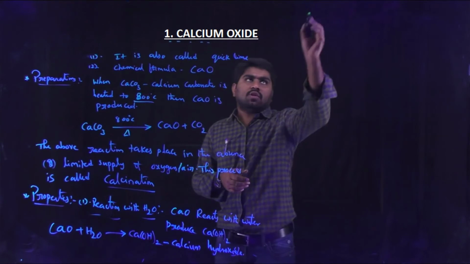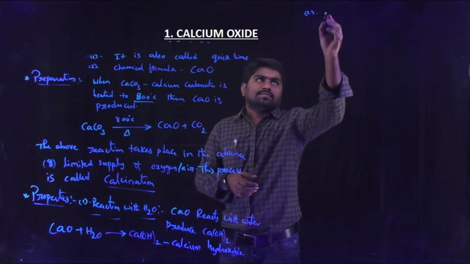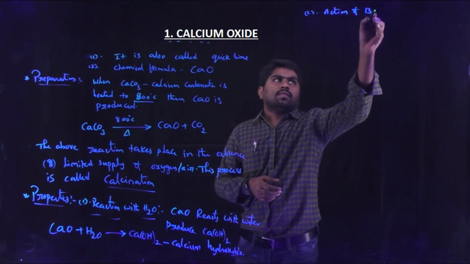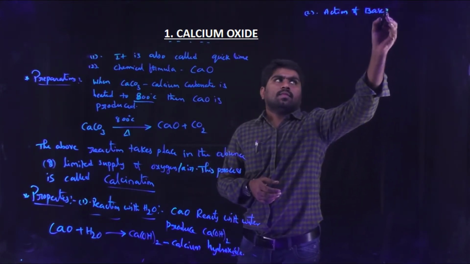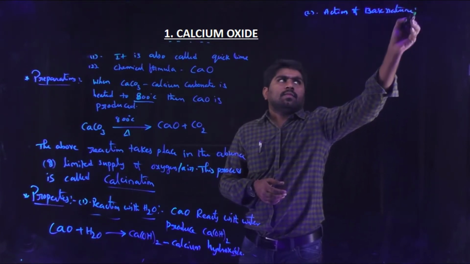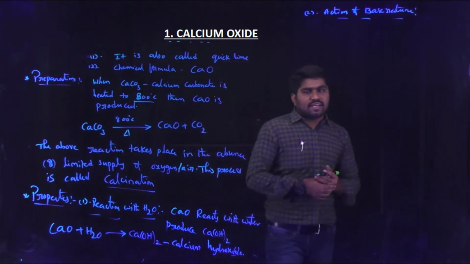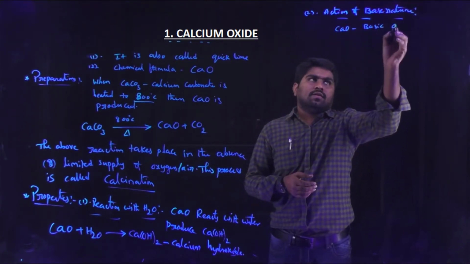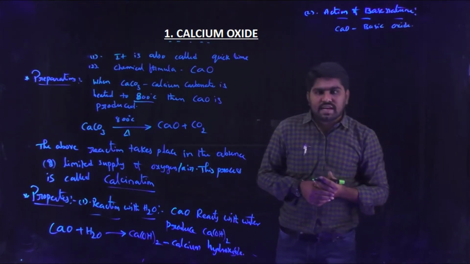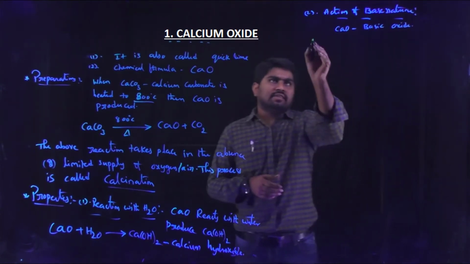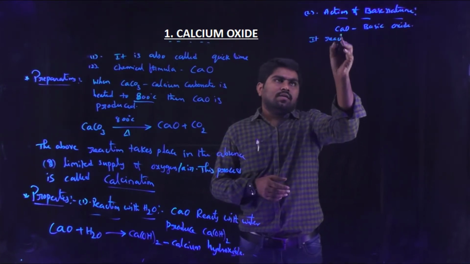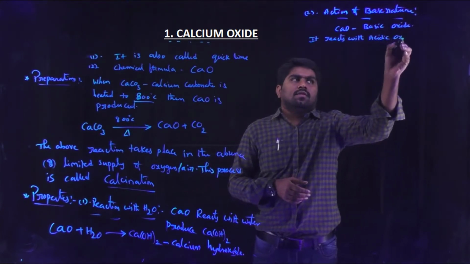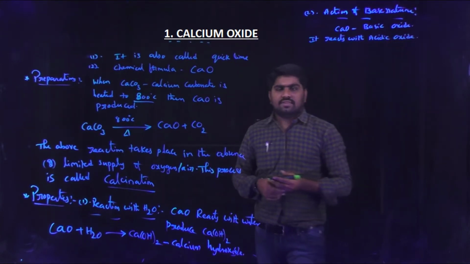Now coming to the second property. Calcium oxide is a basic oxide, and it reacts with acidic oxides.